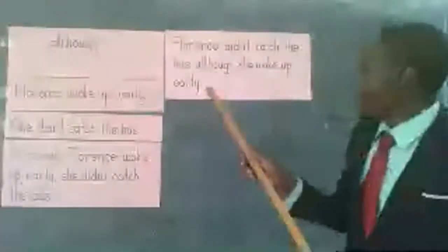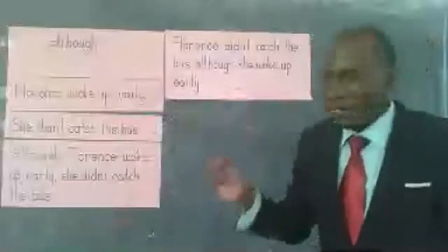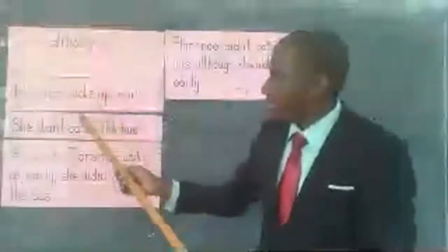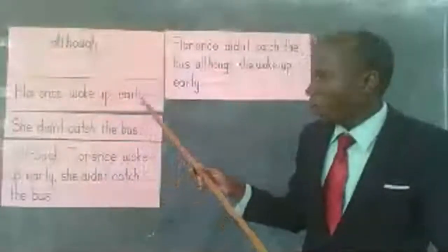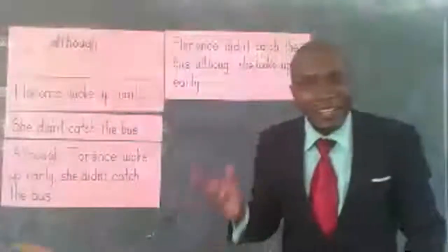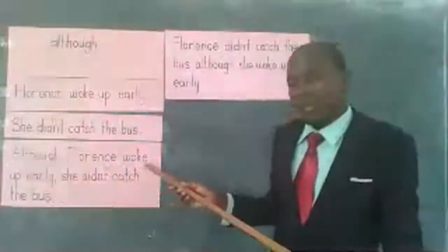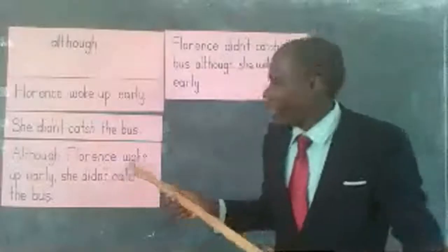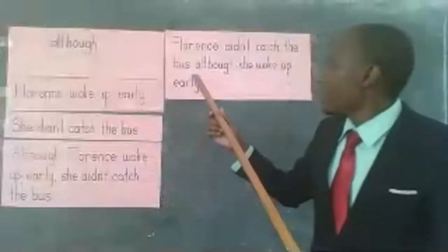Now take note that when you are using although, there is what we call the major sentence and then the resulting sentence. Now this is the major sentence, this is the resulting sentence. She woke up early. She did not catch the bus. When you're using although, you have to ensure that you use it before the major sentence, like the way we have it here. We have put although and then we place the major sentence. And then we concluded with the resulting sentence.